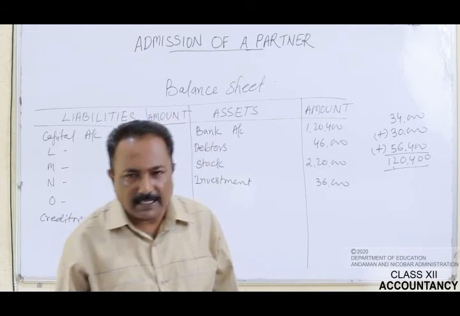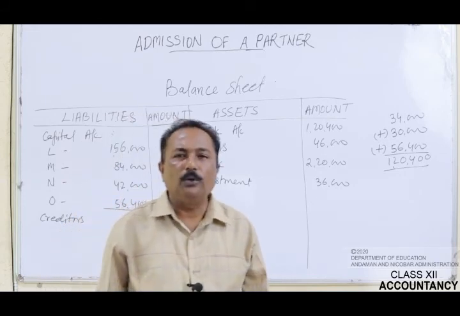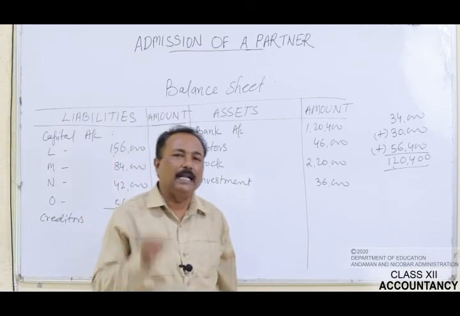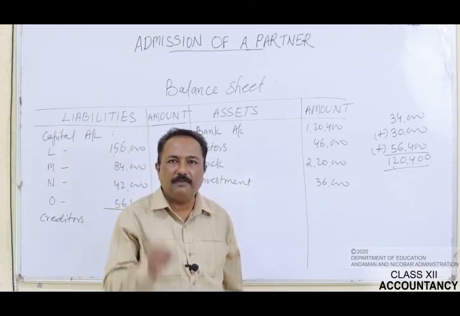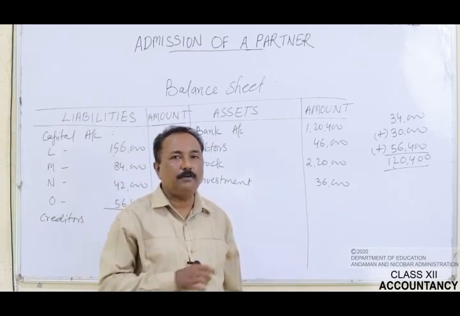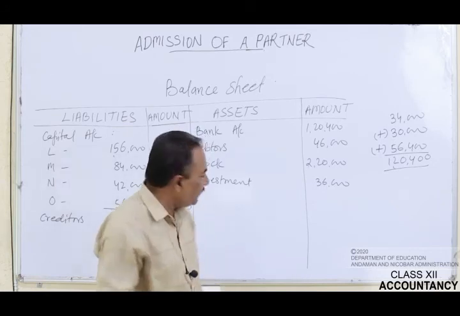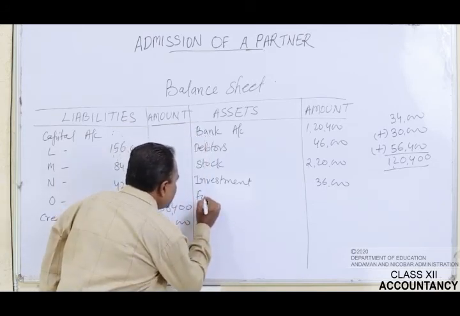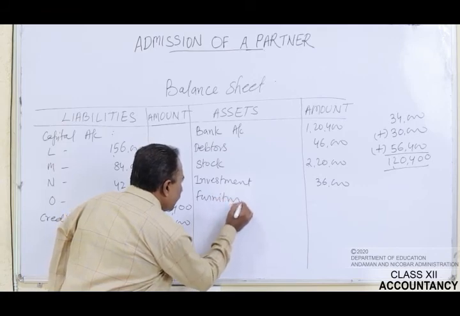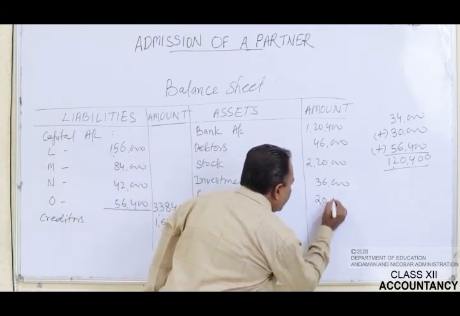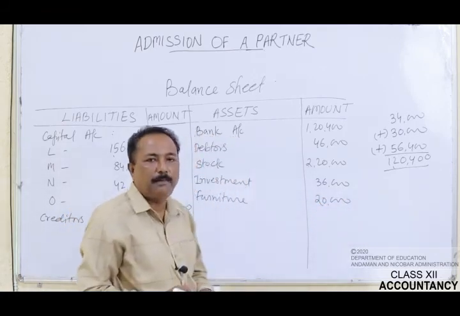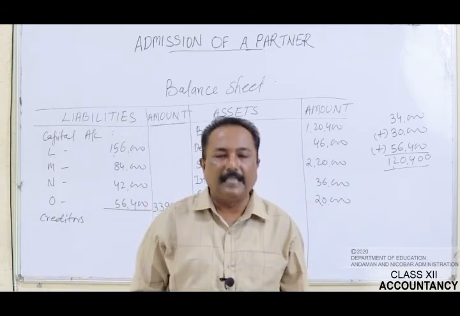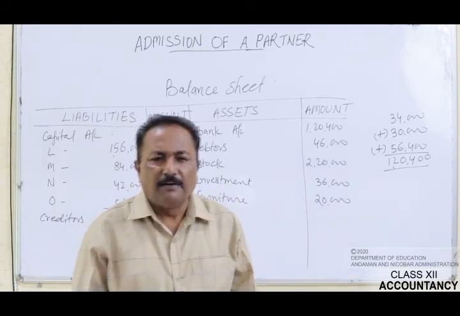Now, let us pass on to the next item given in the old balance sheet. It is furniture, and no information relating to the furniture was given in the additional information. So we will write down the same figure, furniture, and the amount will be rupees 20,000. Let us pass on to the next item, that is machinery.